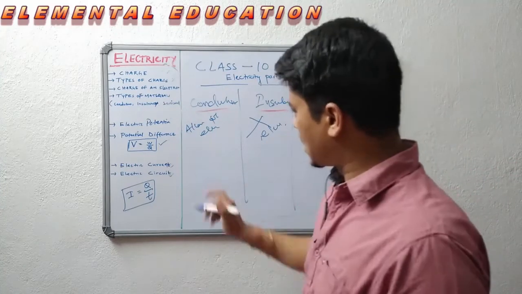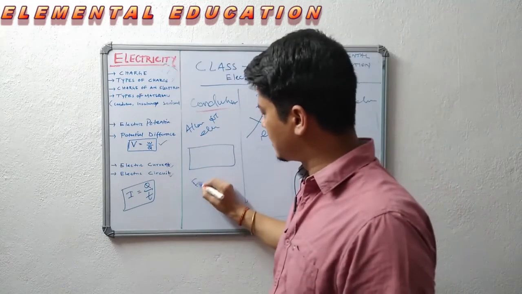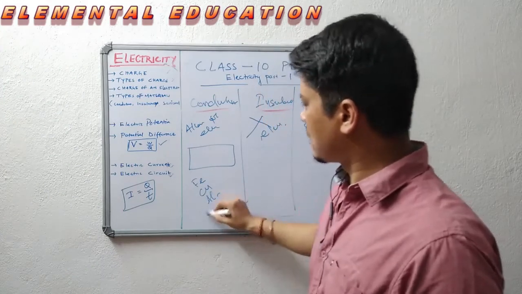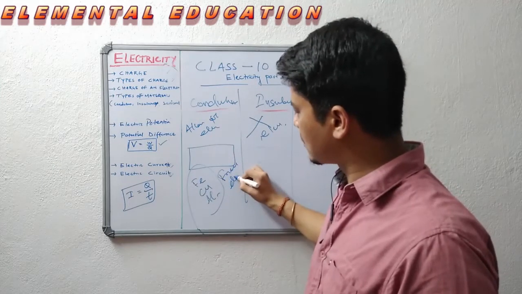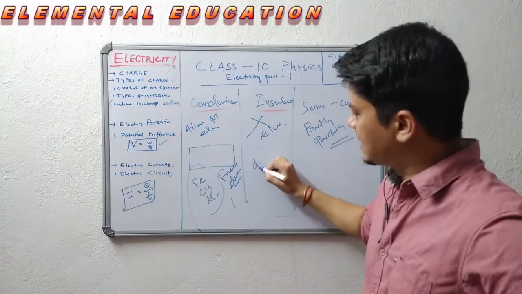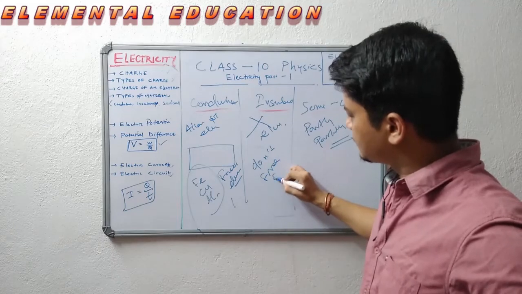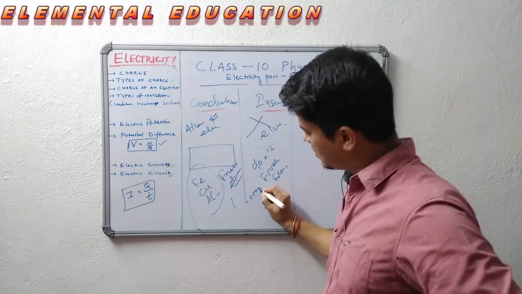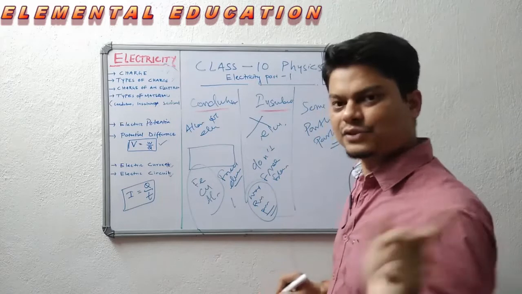So, you see, conductor, any metal you take like iron, copper, aluminium, these are all conductors. Why? They have free electrons. Those contribute to the flow of electricity. Whereas an insulator doesn't have free electrons. So, there is no current flow through it. We can say wood, rubber, paper, these are all insulators.